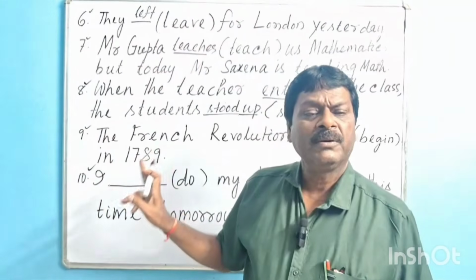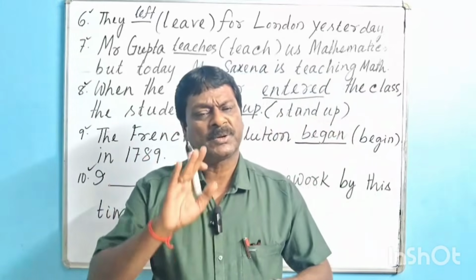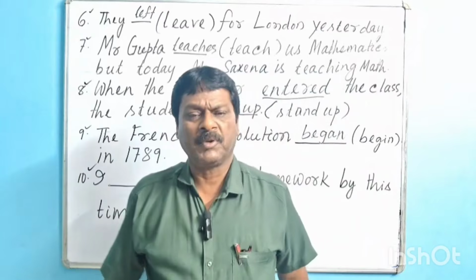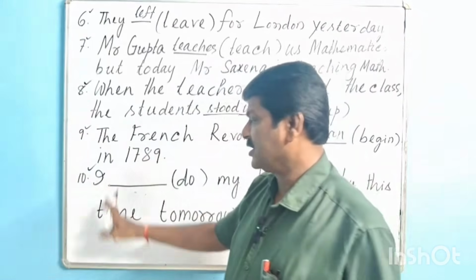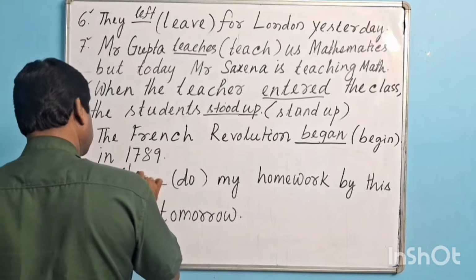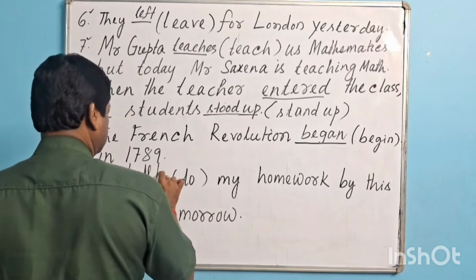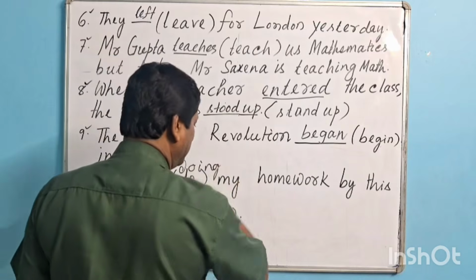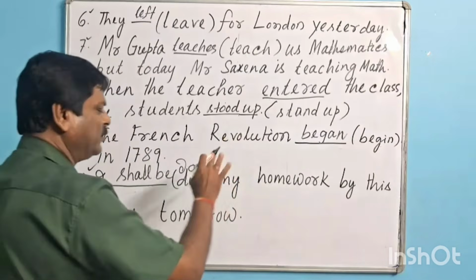That's why the appropriate answer will be I shall be doing. I shall be doing my homework by this time tomorrow.